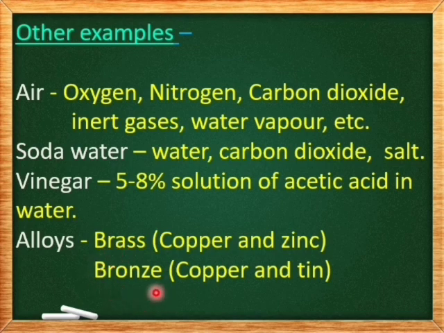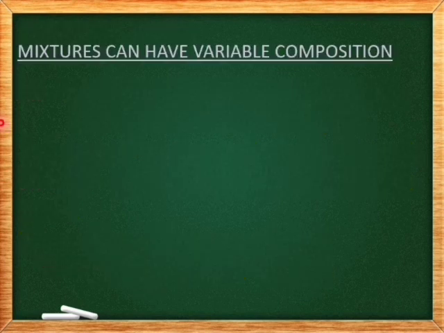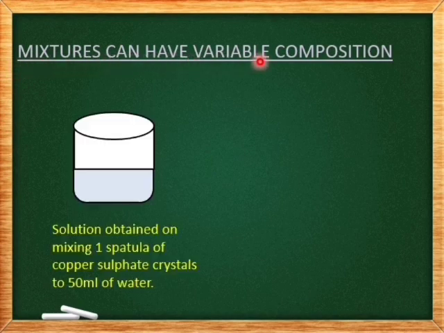Next, we have bronze. Bronze is a combination of copper and tin, copper 90% and tin 10%. Even in this case, it is a homogeneous mixture. We cannot distinguish copper and tin and we cannot see boundaries. Hence, bronze is also an example of a homogeneous mixture. Generally, alloys are homogeneous mixtures.